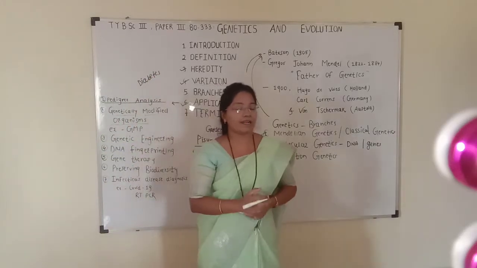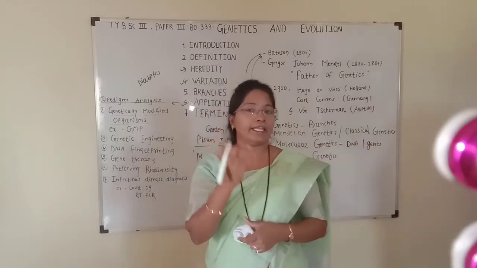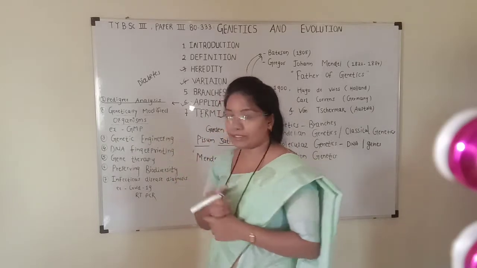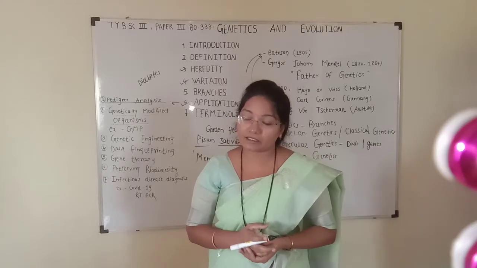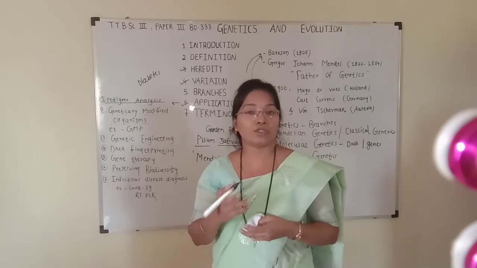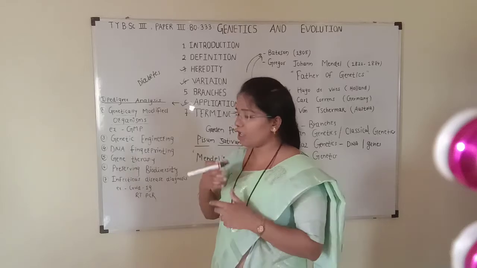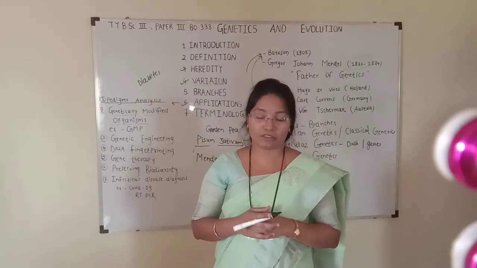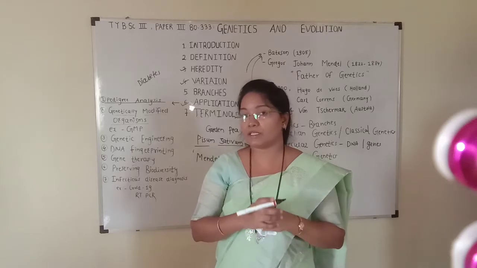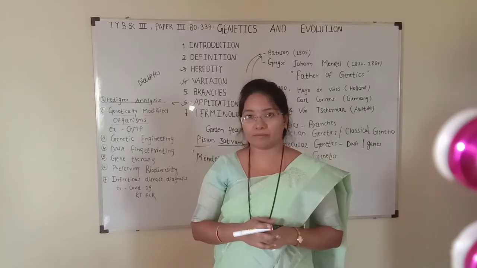By pedigree analysis, we can study the inheritance pattern of diabetes. Also, we can study the severity of that disease. And finally, we also study the possibility of this disease in consecutive generations. So, pedigree analysis plays an important role in inheritance pattern.